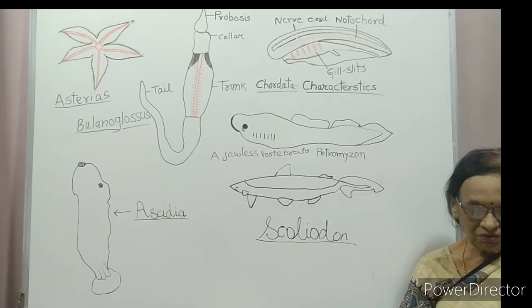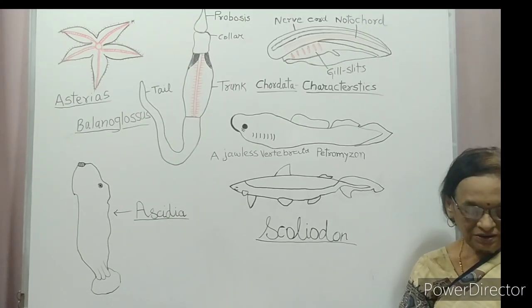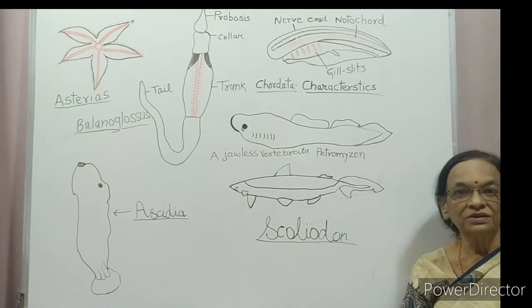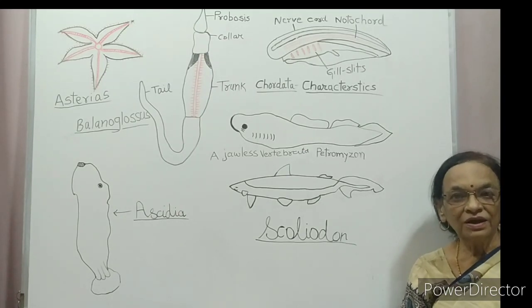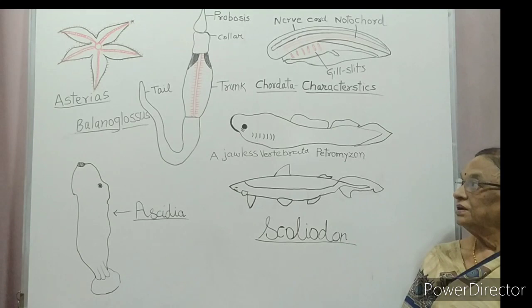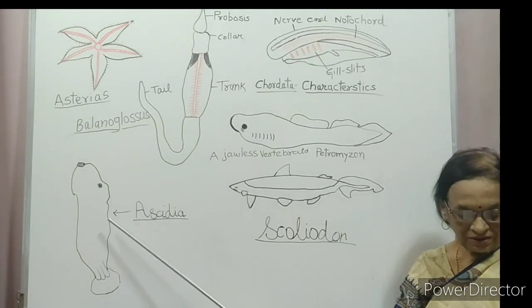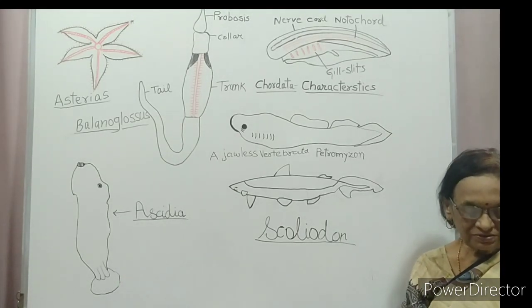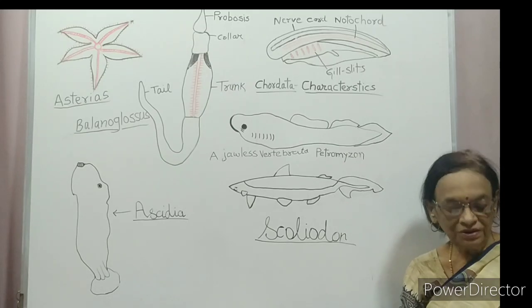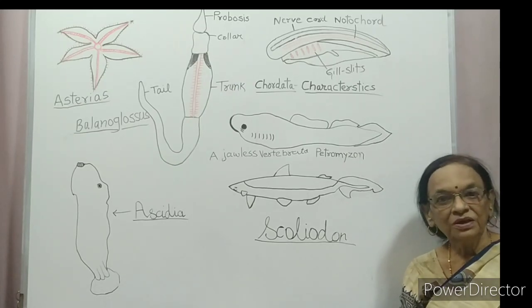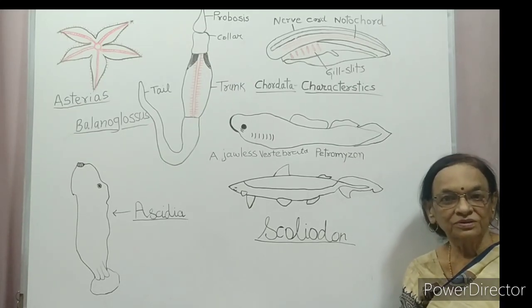Urochordata have a notochord only in the larval tail. The tail of the larva has the notochord in Urochordata, while in Cephalochordata it extends from the head to the tail region.